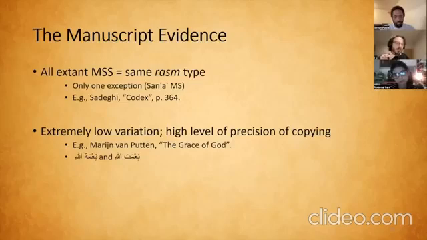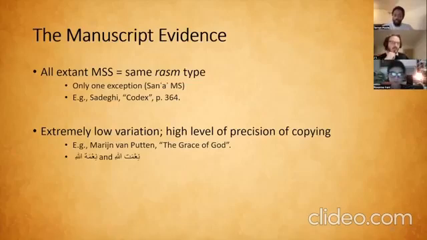But what's really significant is that the differences are insignificant. They're all the same rasm type. You see what I'm saying? No matter where we look, it's the same Quran, right? In terms of the rasm, right? Like 99% or whatever. It's the same text. So everywhere we look, we find the same rasm type, right? Across time and space in the manuscript evidence, right? And there's extremely low variation and high precision in copying, right?